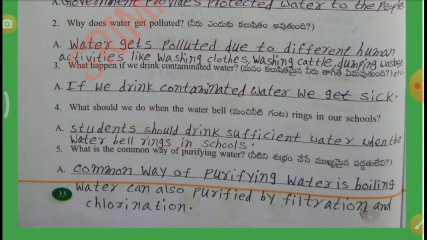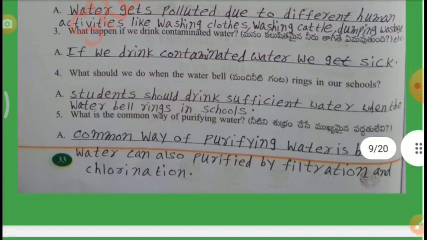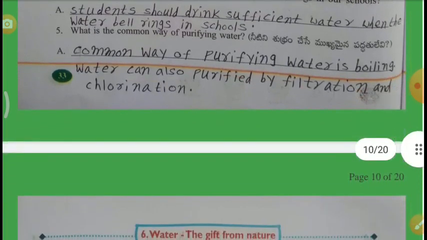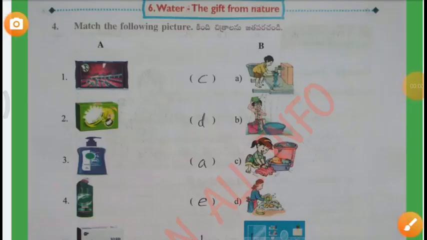Students should drink sufficient water when the water bell rings in our schools. Fifth one, what is the common way of purifying water? Common way of purifying water is boiling. Water can also be purified by filtration and chlorination.